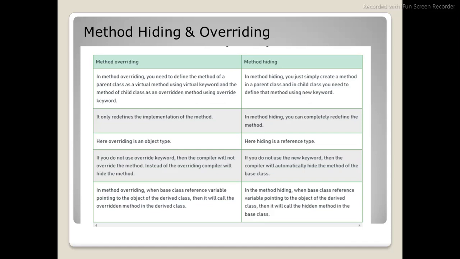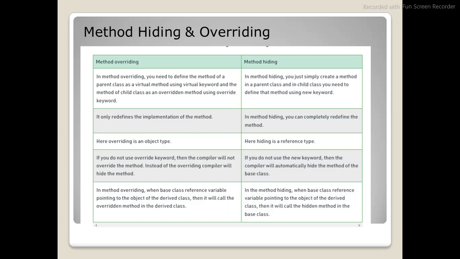So let's get into one more interesting topic, method hiding and method overriding. You must be aware of method overriding, I believe. Method hiding is kind of tricky. Let's say you have a method in a parent class and you are deriving that class in your child. If you want to use the same method present in your parent, you should go with the new keyword, and you can give your child-specific implementation there.